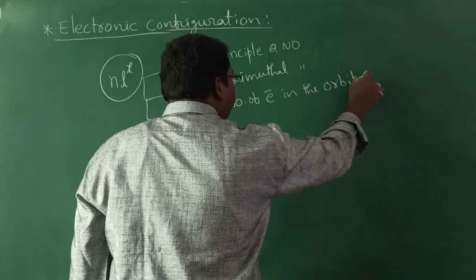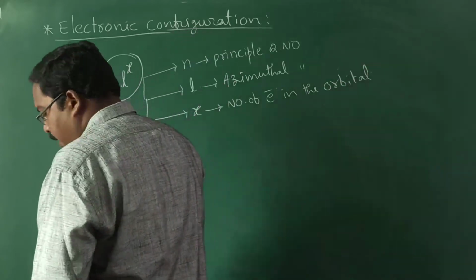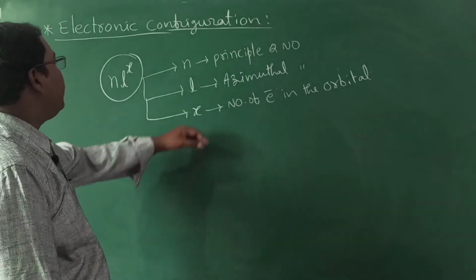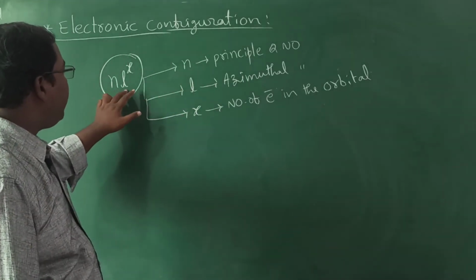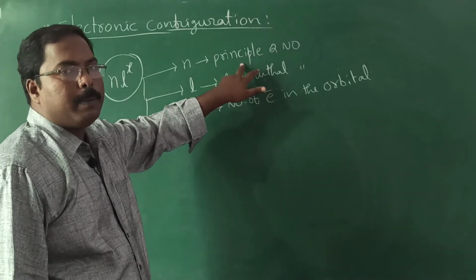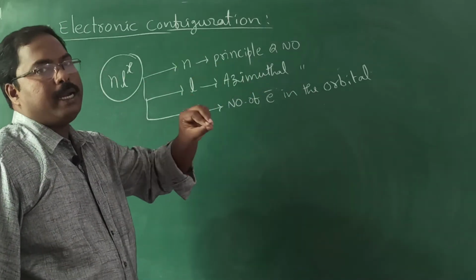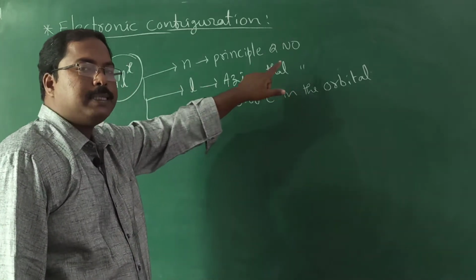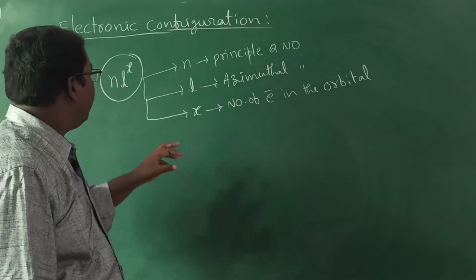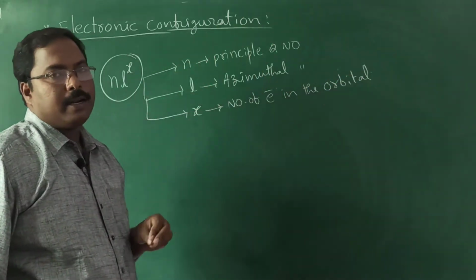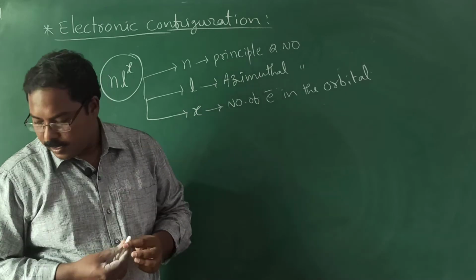So regarding the representation of electronic configuration, it should be represented as n l power x. N means principal quantum number, which represents the orbit number. L, azimuthal quantum number, represents the subshell. X represents the number of electrons in the particular orbital or subshell.